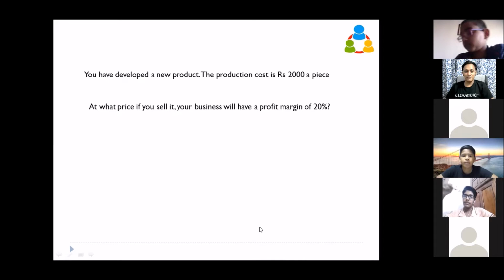So if your selling price is 2,400 rupees and your production cost is 2,000 rupees, that means you are making an absolute margin of 400 rupees. What will be your margin profit in terms of percentage?